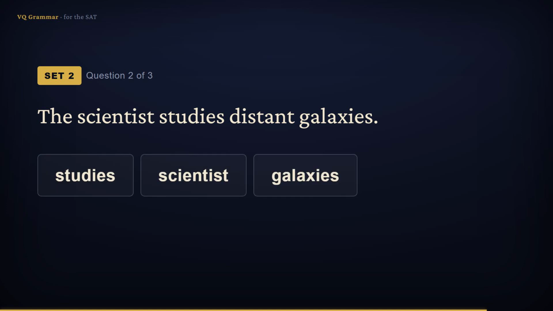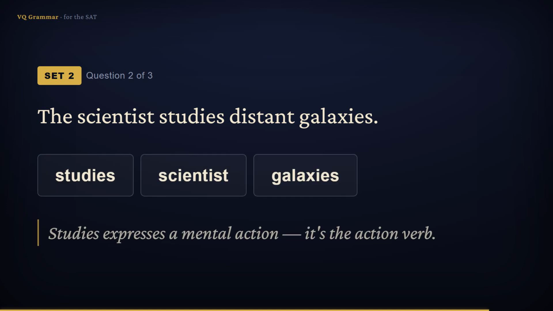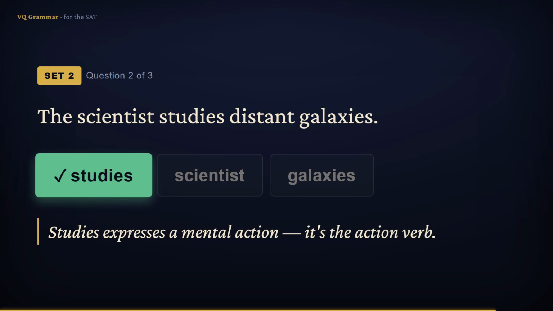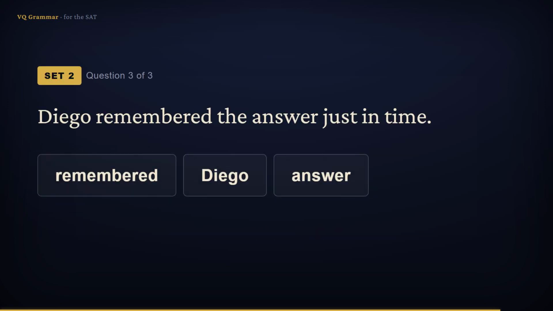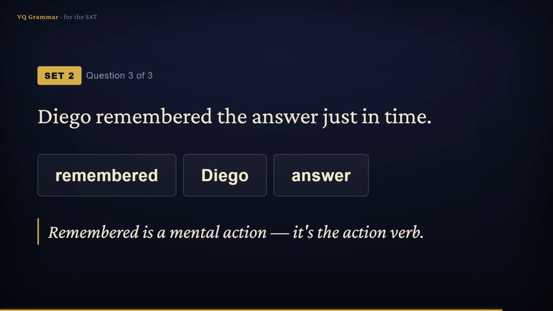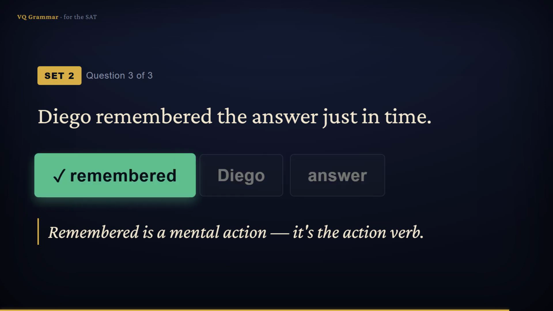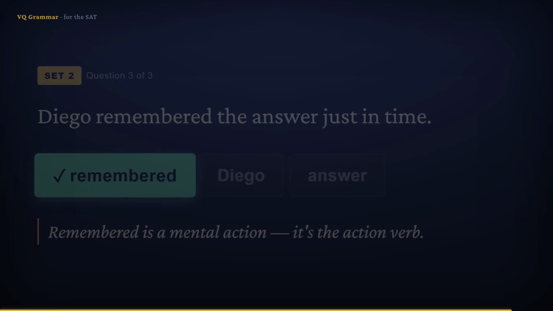The scientist studies distant galaxies. The action here is mental. Studies. That's what the scientist does. So the answer is studies. Diego remembered the answer just in time. Remembering happens in the mind, but it's still an action. Remembered is the action verb, so the answer is remembered.